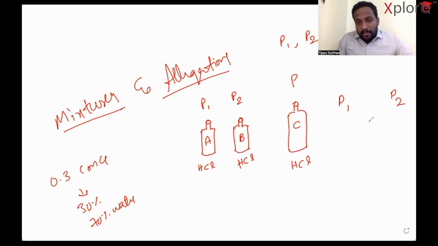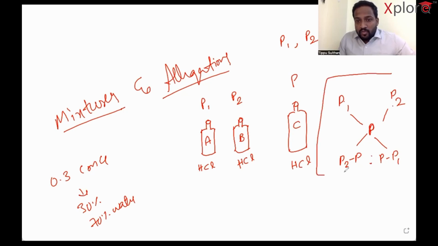P1 and P2 should be the lowest and highest. If not, write them in order. This must be the lowest, this must be the highest. And P is the resultant concentration, which you write in the middle. Now, the mixture you are supposed to mix is P2 minus P to P minus P1.